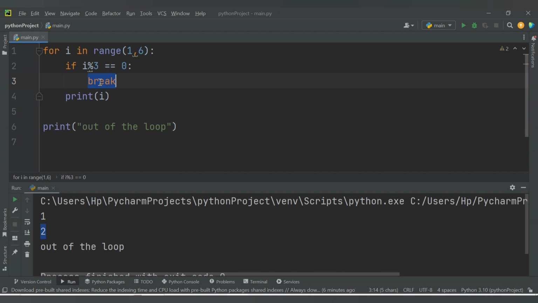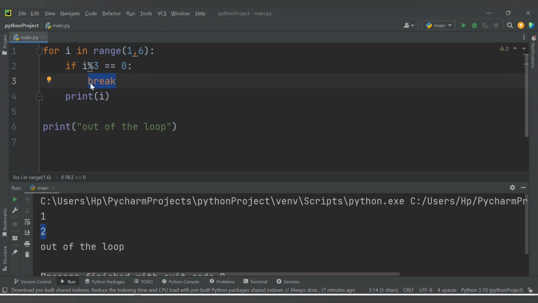So it will break. It is directly coming out of the loop. It is not executing the next iterations, 4 and 5, because we have provided the range till 6. It should iterate till 5, but once it encounters the break, it is directly coming out of the loop. It is not executing the next iteration. I hope you understand the use of break.